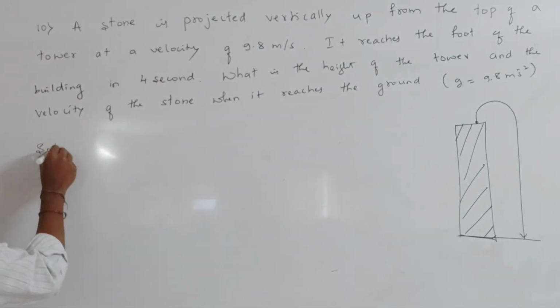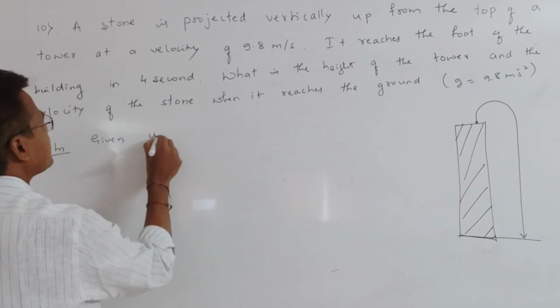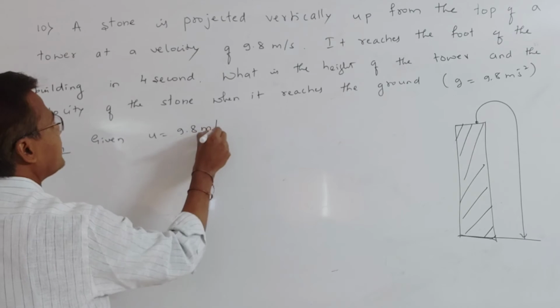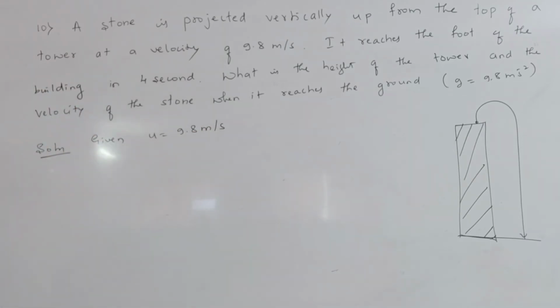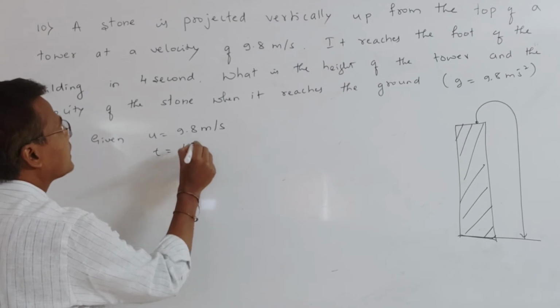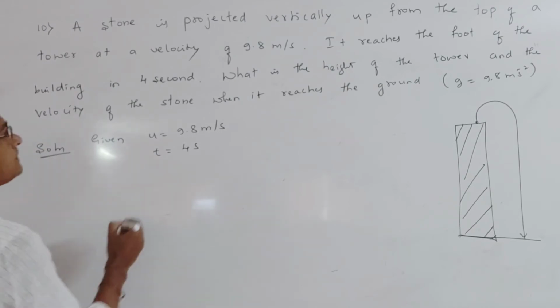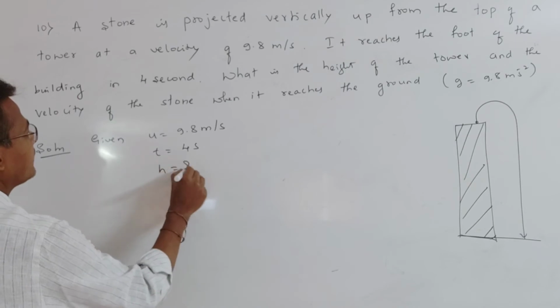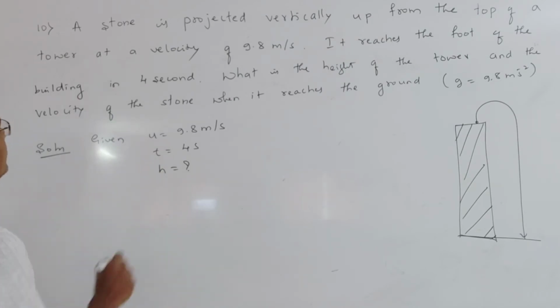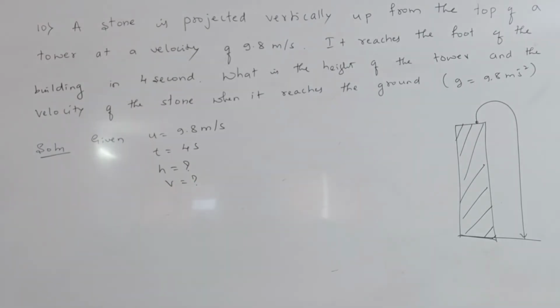Solution. Given: the initial velocity is 9.8 meter per second. It reaches the foot of the building in 4 seconds. What is the height of the tower and the velocity of the stone when it reaches the ground? Height we have to calculate, and the final velocity, how much is it? That we have to calculate.